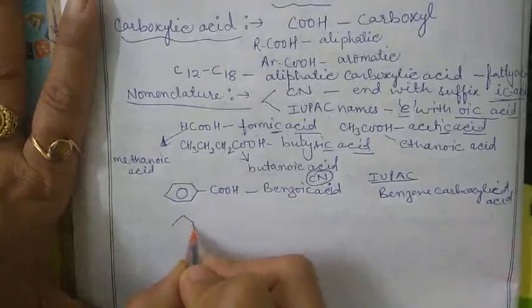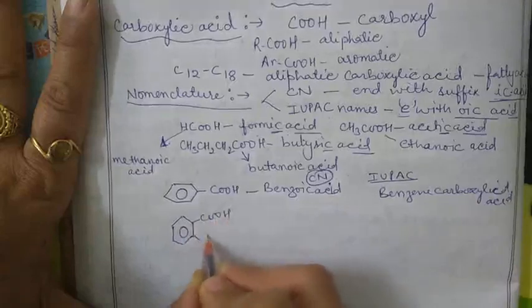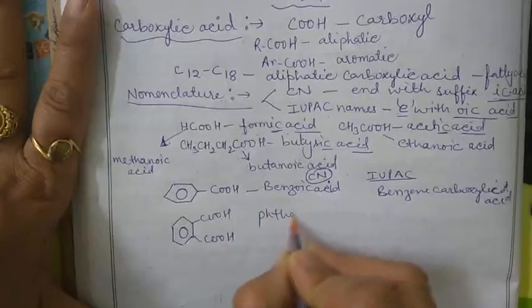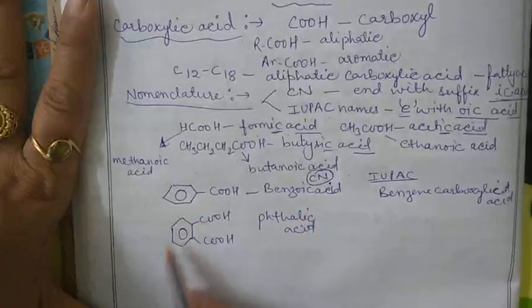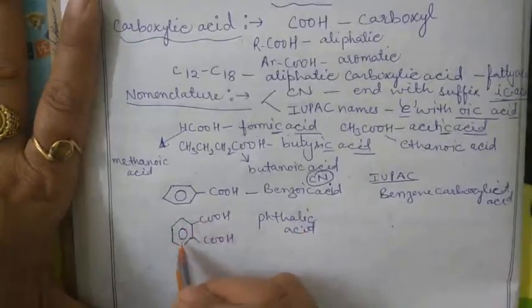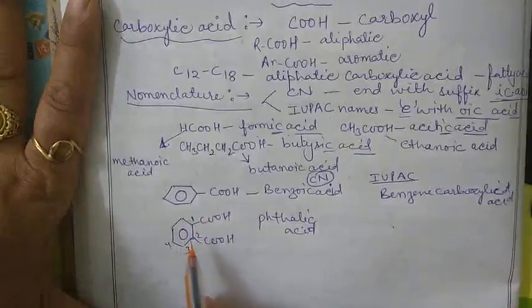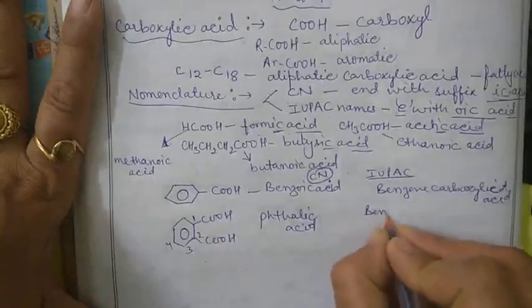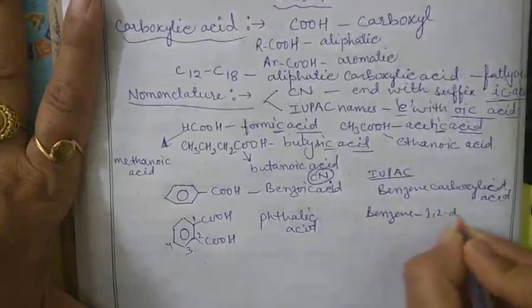Now the second condition: what happens when 2 COOH groups are present here? If the condition is like this, its common name is phthalic acid, and its IUPAC name is benzene. Count the numbers 1, 2, 3, 4. So it is benzene 1,2 dicarboxylic acid.